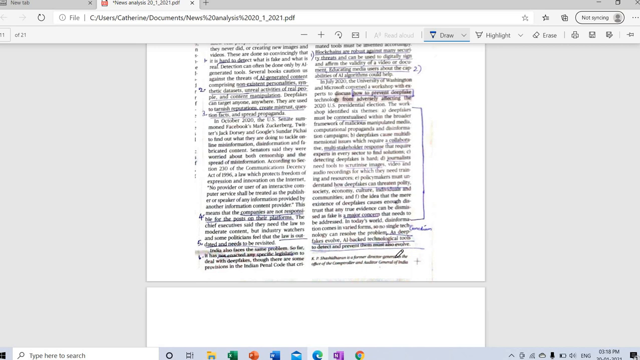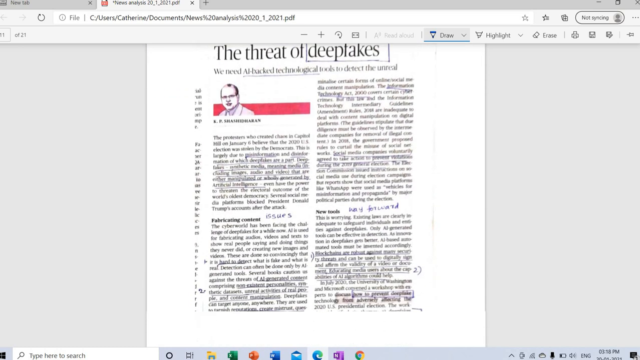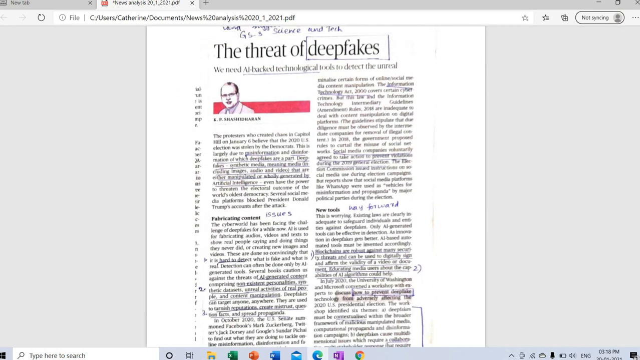And this was my conclusion as far as I read: as deep fakes evolve, AI-based technological tools to detect and prevent them also evolve. Once I read the article, this was the question that I framed: what is deep fake? Identify the issues and suggest measures. See, I have framed the question in such a way that this article answers the question. This is what I call reverse engineering.